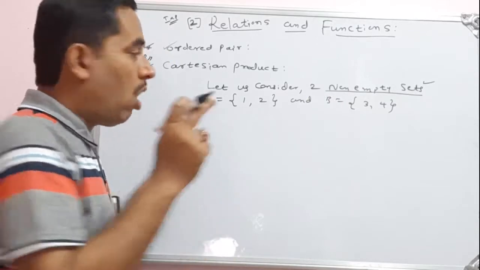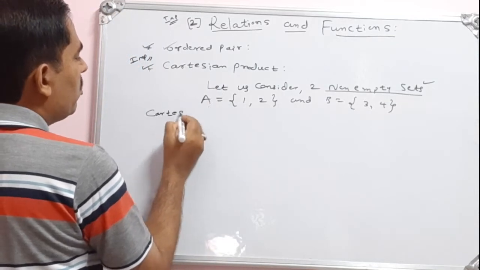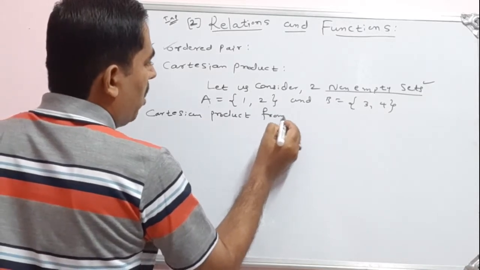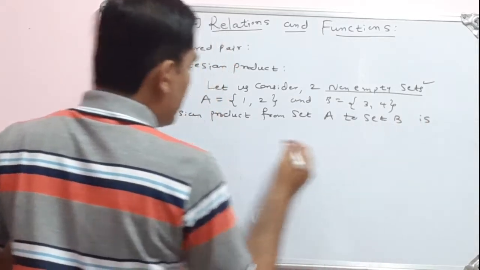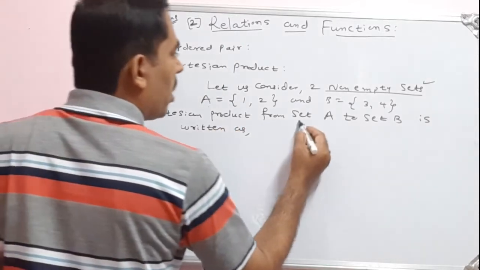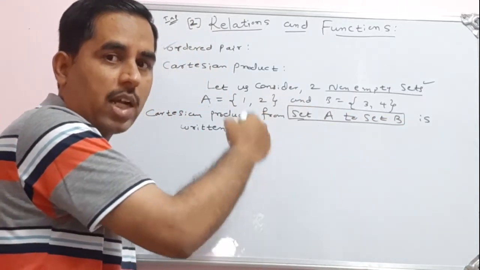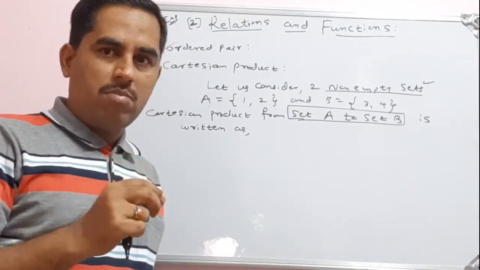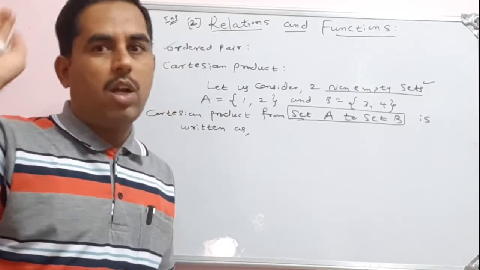Then see here, Cartesian product. Observe carefully. The Cartesian product from set A to set B is written as... See, here there are two ways. I can go from set A to set B. Here there are two sets, one set is A, another set is B. So there are two options for me. What are the two options? I can go from set A to set B, that is one option. What is the other option? Set B to set A. We can also consider that way.